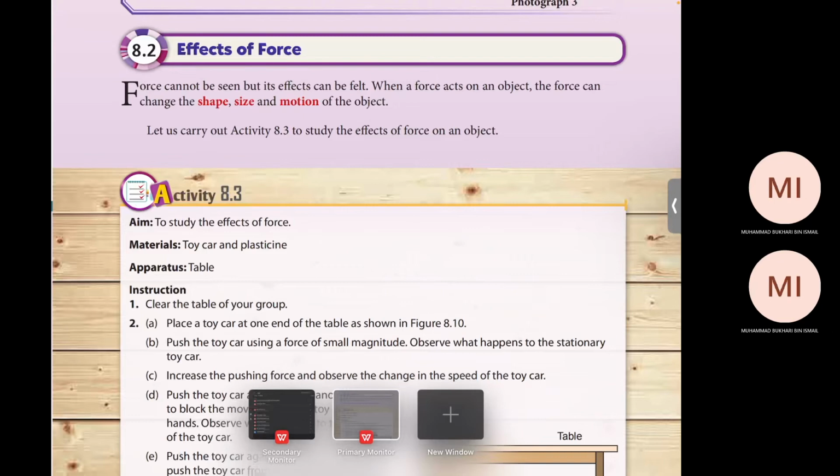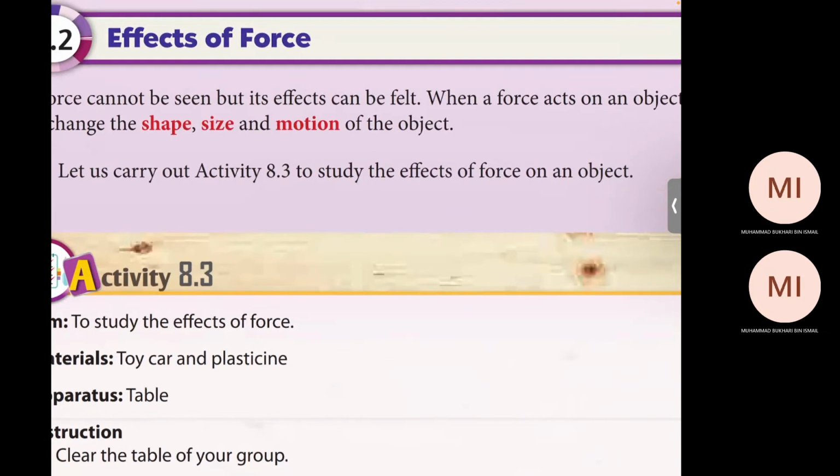After this, we're going to look at effects of force. Okay, effects of force. Force cannot be seen, but its effects can be felt. Anybody here ever saw force? You can't see force, but you can see the effects. Where the force acts on an object, the force can change what? Can you tell me? Shape, size, and motion. Okay, good.